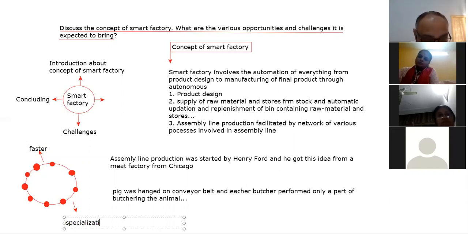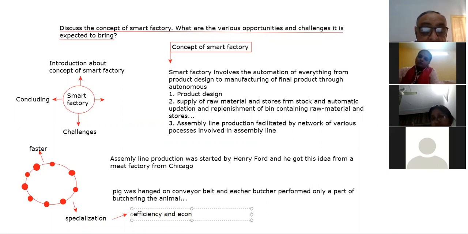And if one person is doing one thing repeatedly, then obviously it will bring efficiency, and it will bring economy also.